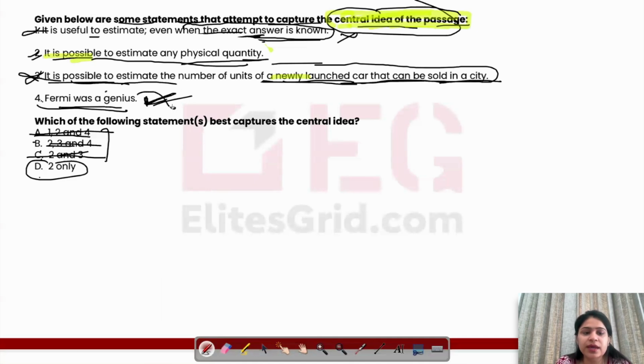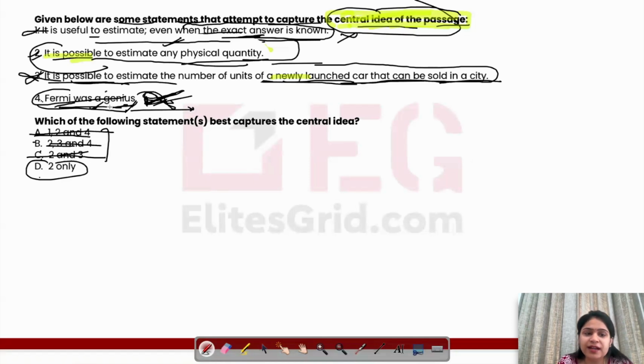So it's also not that the entire thing is just to prove that this person is a genius. The purpose is to show that you can estimate things, and that was a way to explain how this person was doing it. That is what the main thing was, key: how you can estimate physical quantity. He was given as an example, how for the atom bomb blast, maybe he calculated a rough estimation, and how he was talking about this to his students.